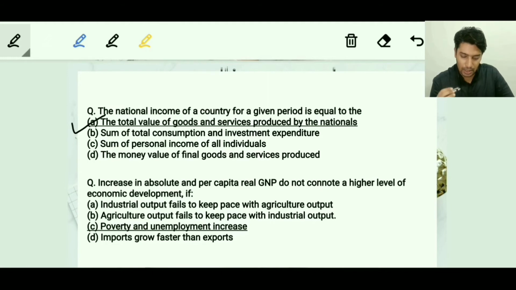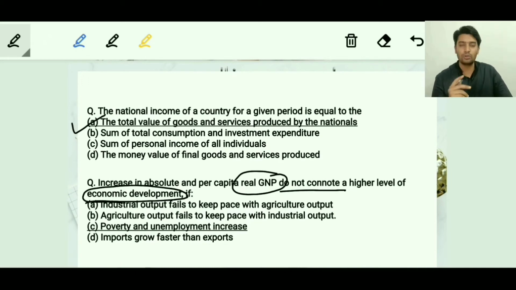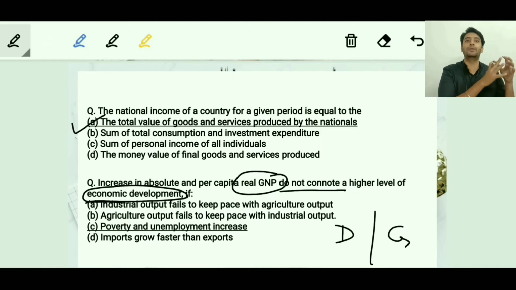The next is: increase in absolute and per capita real GNP do not connote a higher economic development. Here you will have to understand the difference between the words development and growth. Economic growth is a quantitative term. If there is a growth in GDP, we say it's economic growth. But is there development? The development will only be there if there is development of the humans living there.